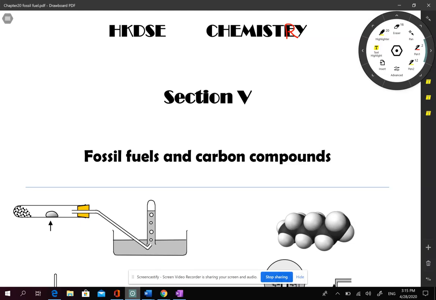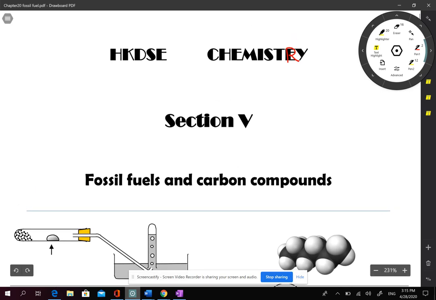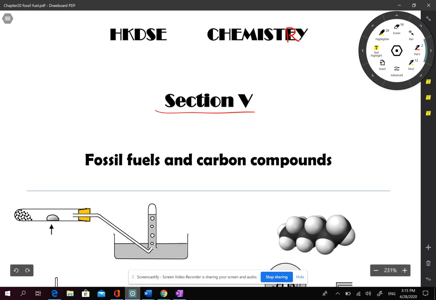Okay, every student, let's start the second section of today's lesson. Actually, from this part, we are going to learn the fifth section, Section 5 of our syllabus. It is the last section in Form 4 studies. The title is fossil fuels and carbon compounds.